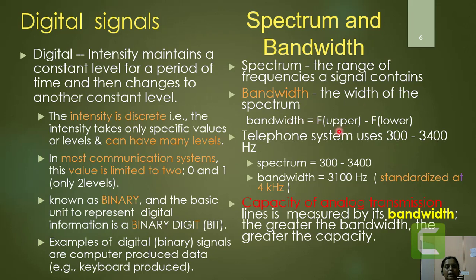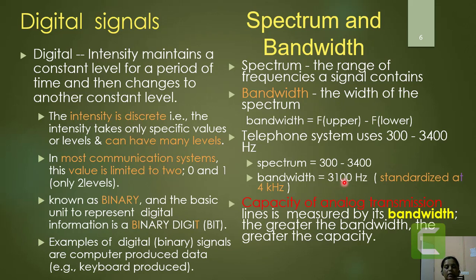Bandwidth is obtained by subtracting the lower frequency from the upper frequency of the spectrum range. So let's take the bandwidth calculation for the said range of the telephone system. It will be obtained as 3400 Hz minus 300 Hz, and it is given as 3100 Hz. But as a standard, we consider this as 4 kilohertz.